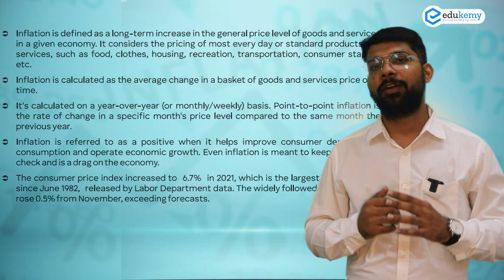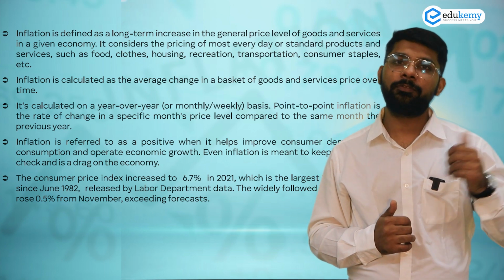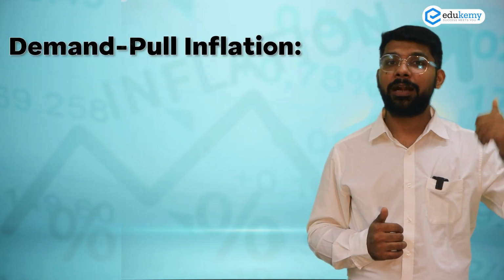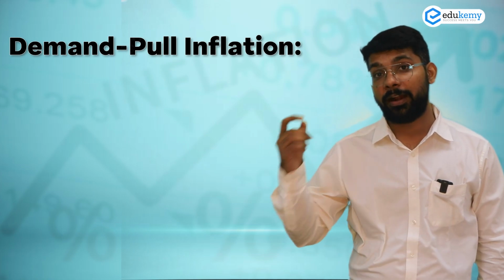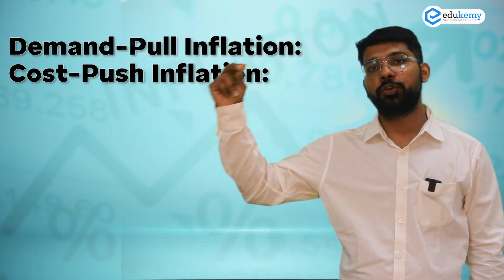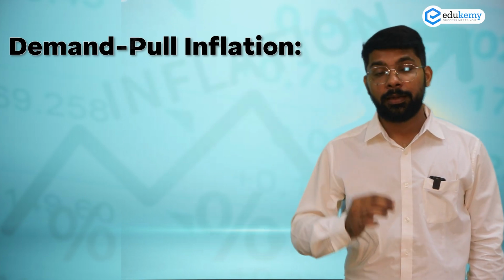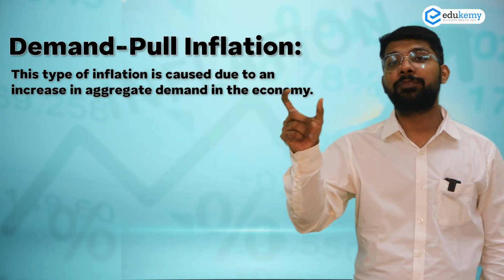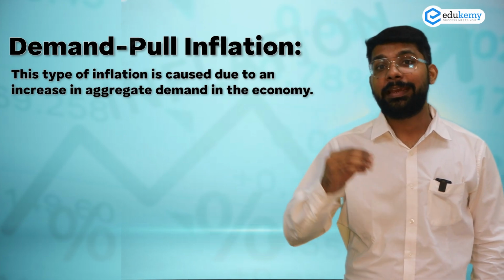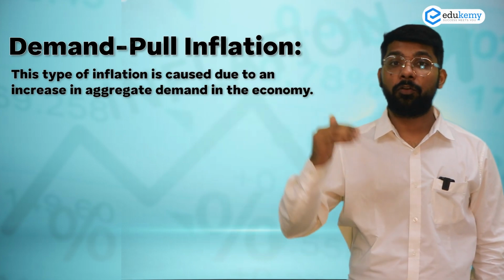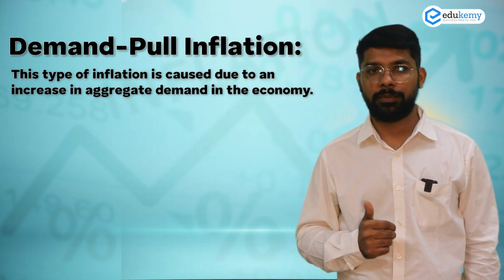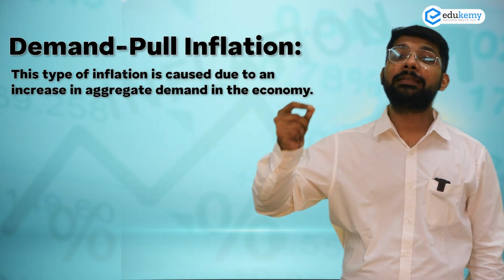There are 2 kinds of factors working behind it. The one factor is known as demand pull inflation and the second factor is known as cost push inflation. So let's first discuss demand pull inflation. Demand pull inflation, as the name suggests, is when in a country there is an increase in the demand for goods and services. But why is the demand increasing?